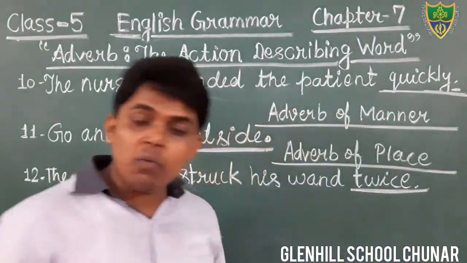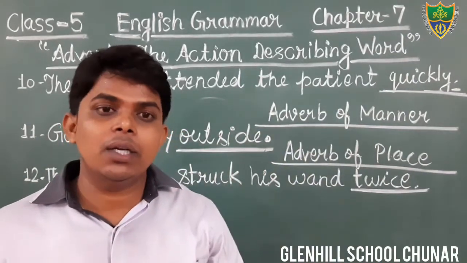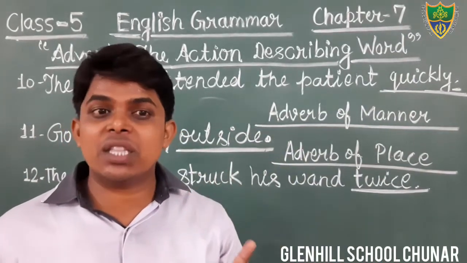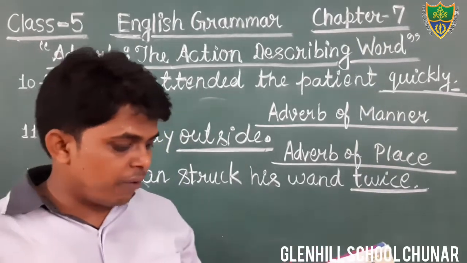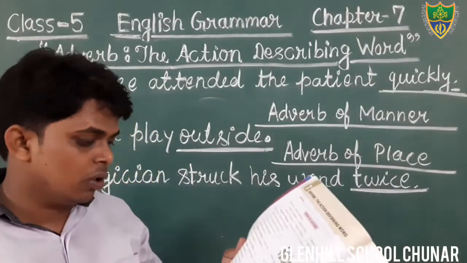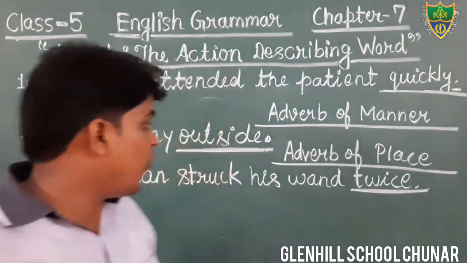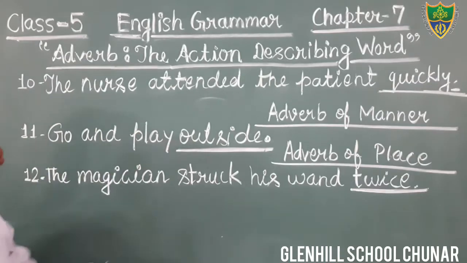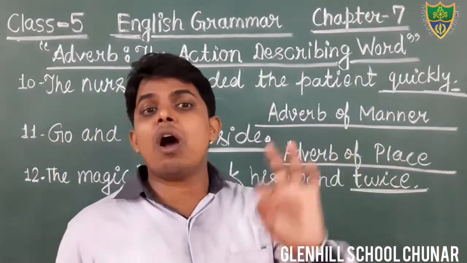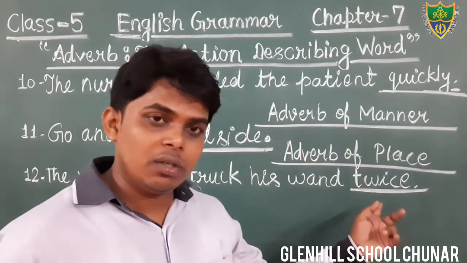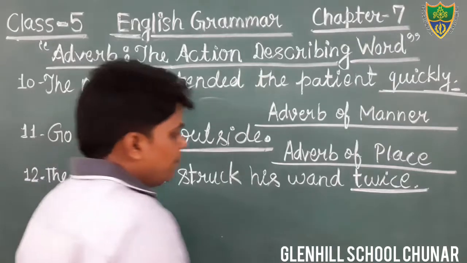And what kind of adverb? You all know that it is an adverb of number. It denotes once, twice, thrice. Okay? You can see it is also given at page number 32. How often? Kitni baar? How often? The magician struck his wand twice. How often? We are getting the answer to the question how often? Twice. Okay? Therefore, that is an adverb of number.